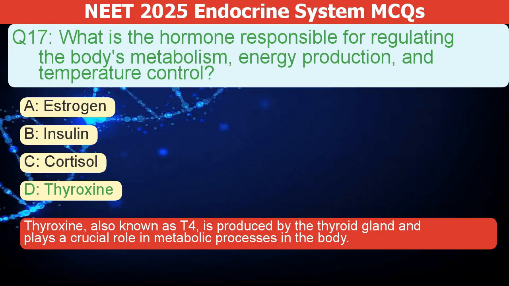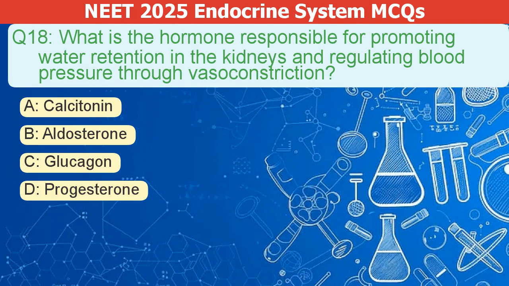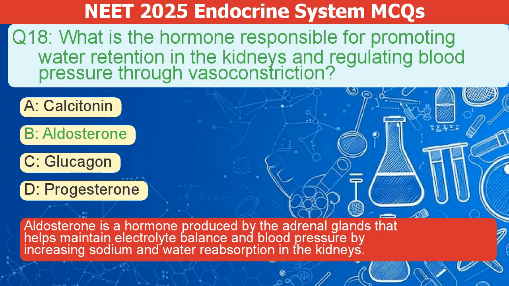the body. What is the hormone responsible for promoting water retention in the kidneys and regulating blood pressure through vasoconstriction? A. Calcitonin. B. Aldosterone. C. Glucagon. D. Progesterone. The correct answer is B. Aldosterone is a hormone produced by the adrenal glands. It helps maintain electrolyte balance and blood pressure by increasing sodium and water reabsorption in the kidneys.